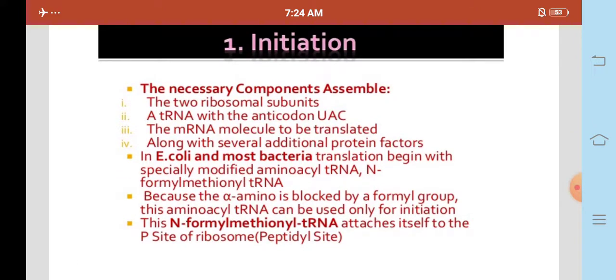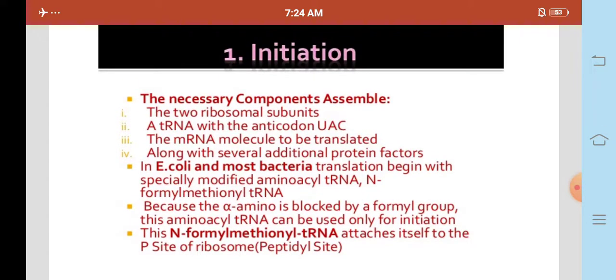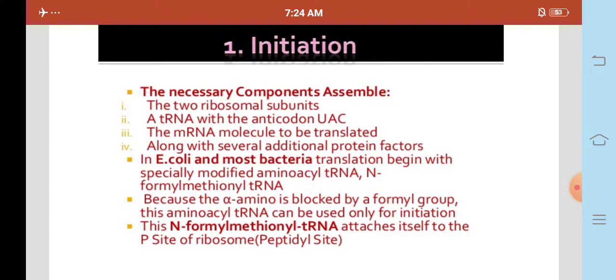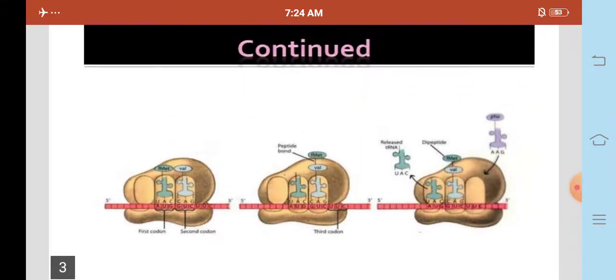In E. coli and most bacteria, translation begins with a specially modified amino acid tRNA, N-formyl methionine tRNA, because the alpha amino group is blocked by a formyl group. This amino acid tRNA can be used only for initiation. This N-formyl methionine tRNA attaches itself to the P site of the ribosome. This is the initiation process.